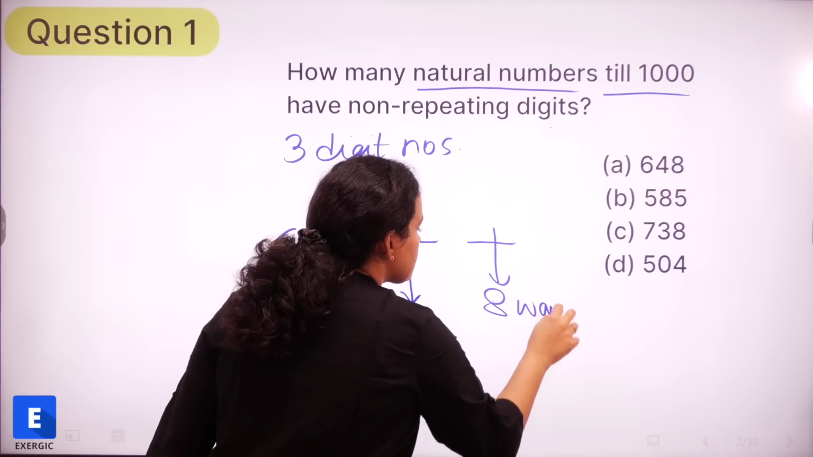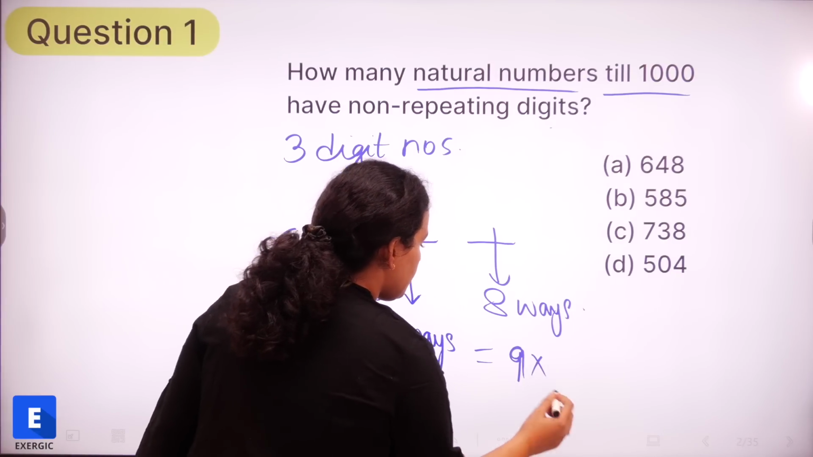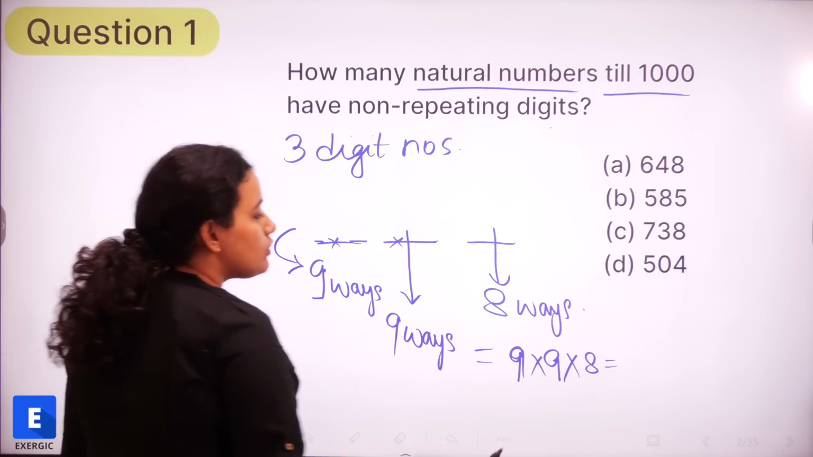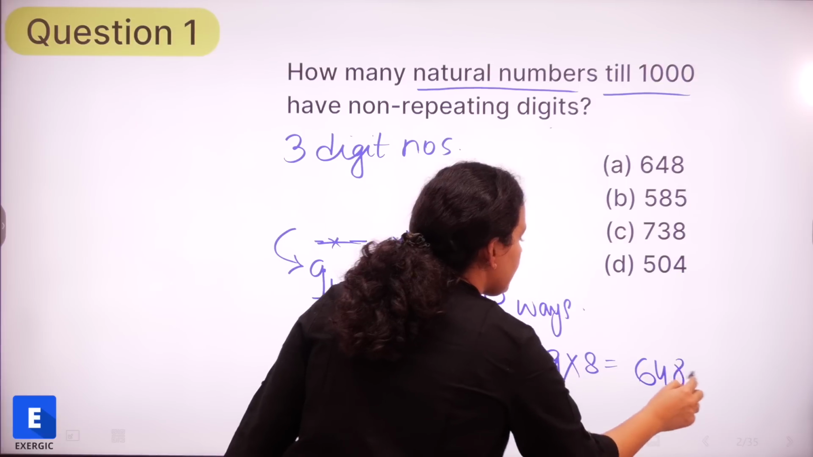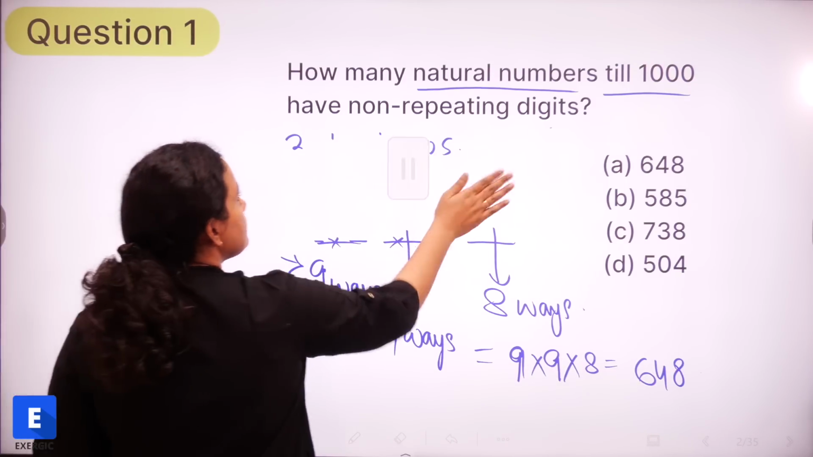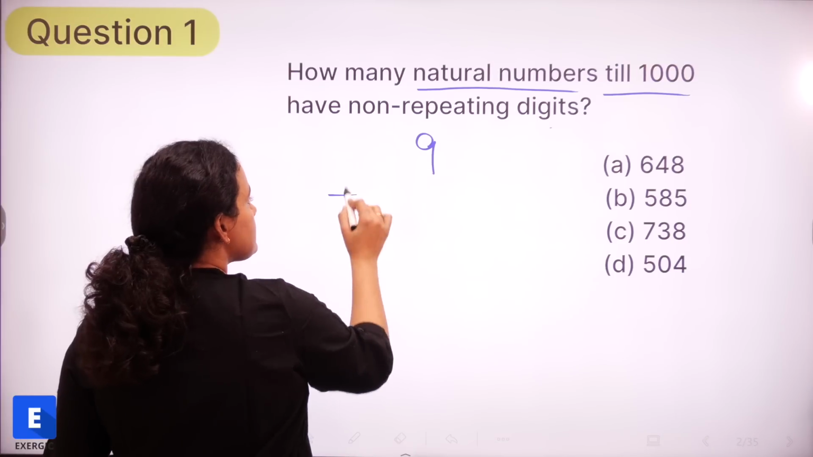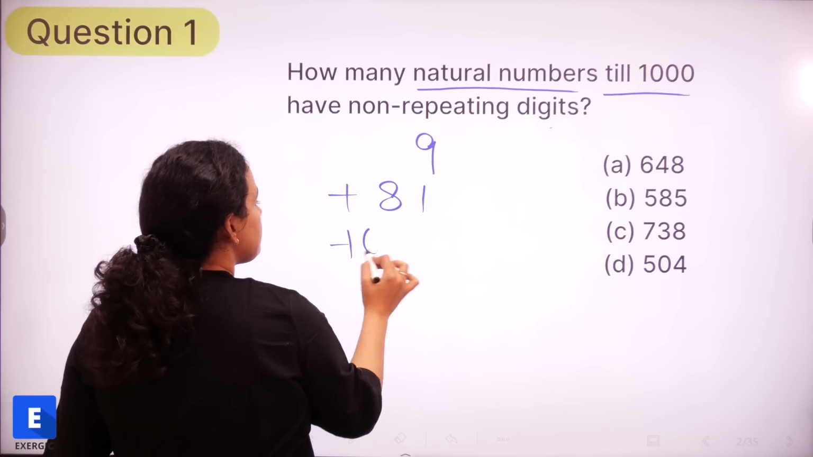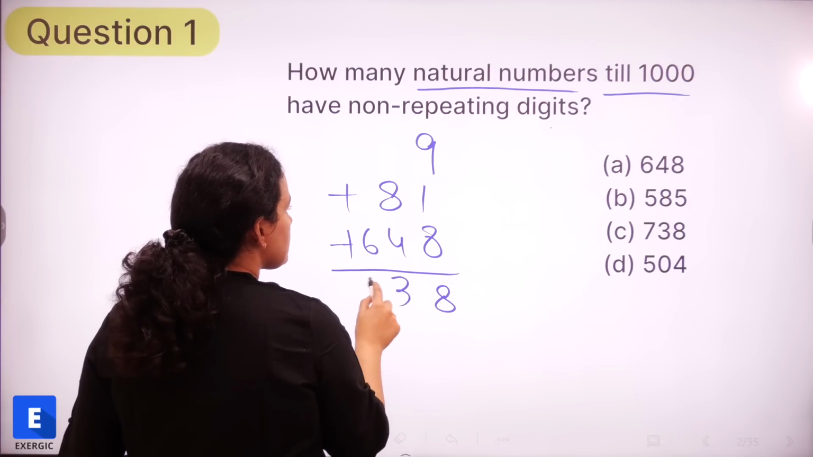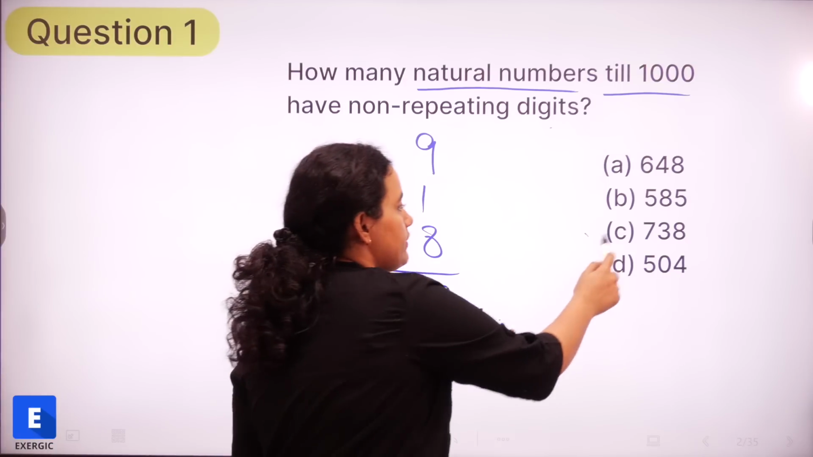So 8 ways. So total number is going to be 9 into 9 into 8. That is 81 into 8, or 648. So what is the final total number that we have? Total number, the final answer is going to be 9 plus 81 plus 648. 738. So the final required answer is 738.